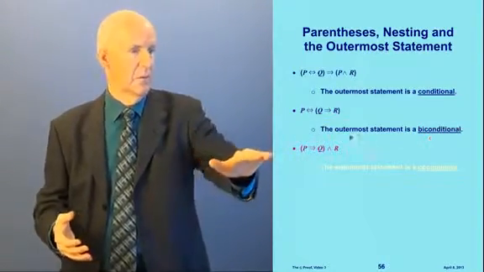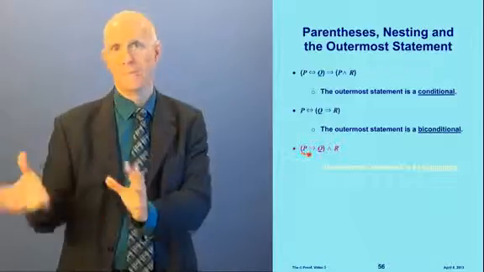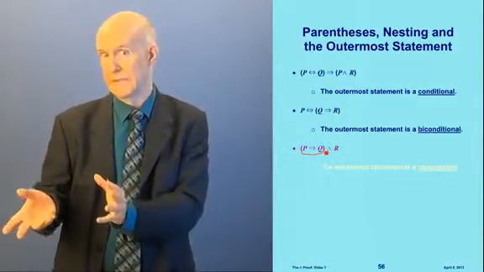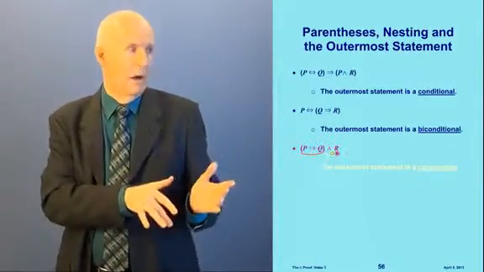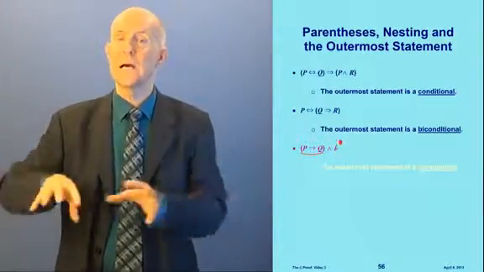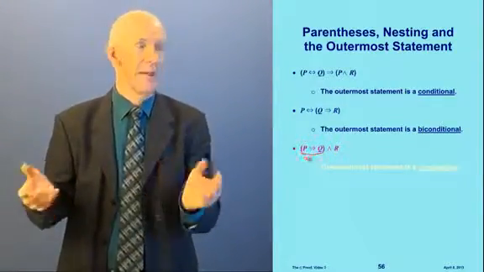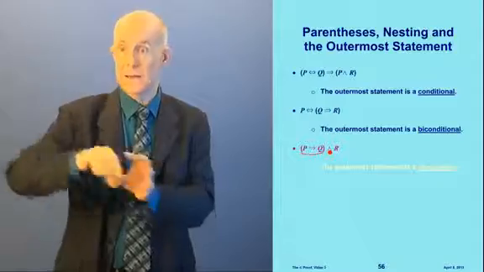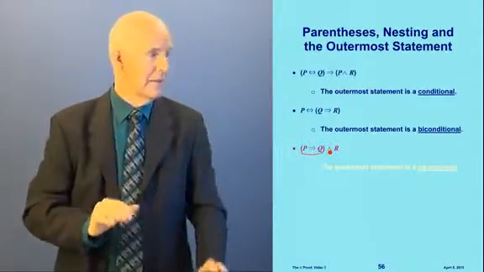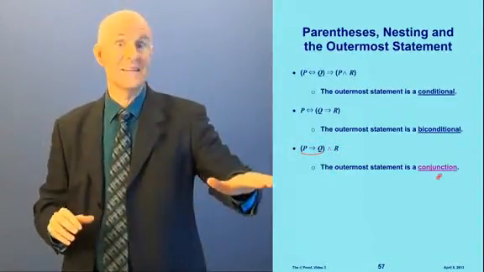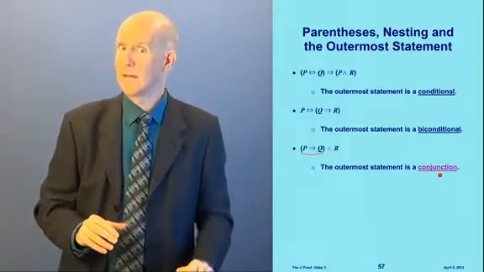How about this one? We've got some parentheses over here. P implies Q. That's in parentheses. And then and R. Okay, what's the outermost thing? Well, the parentheses are never the outermost thing. The outermost thing is the and. It's the parentheses and the R. So that means the outermost statement is a conjunction. You see that? Okay.